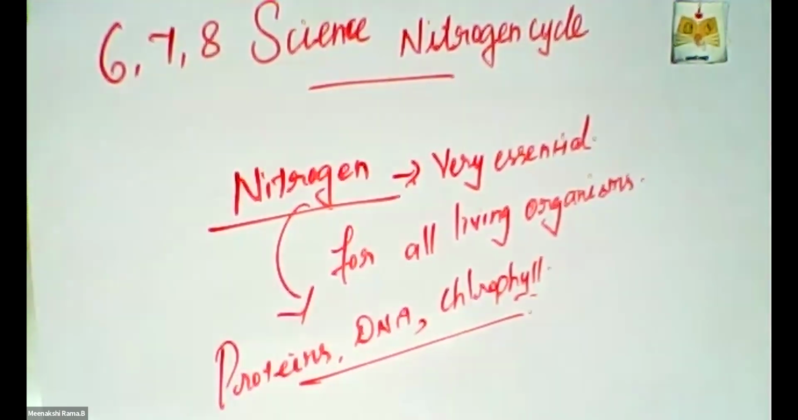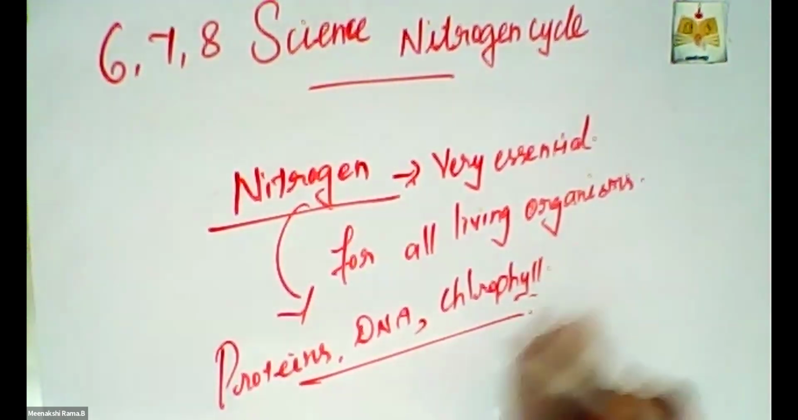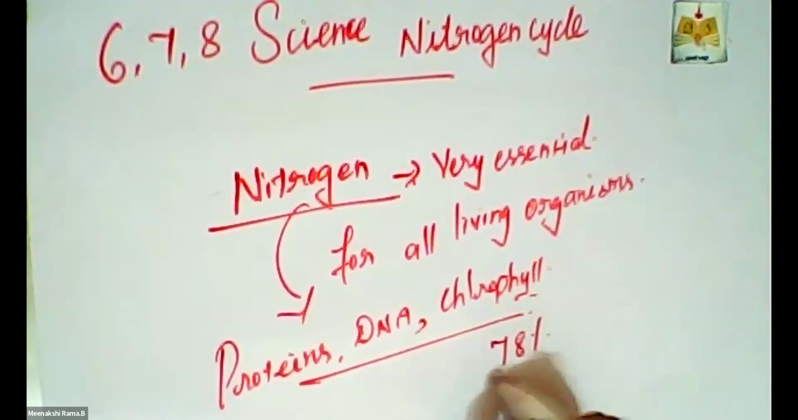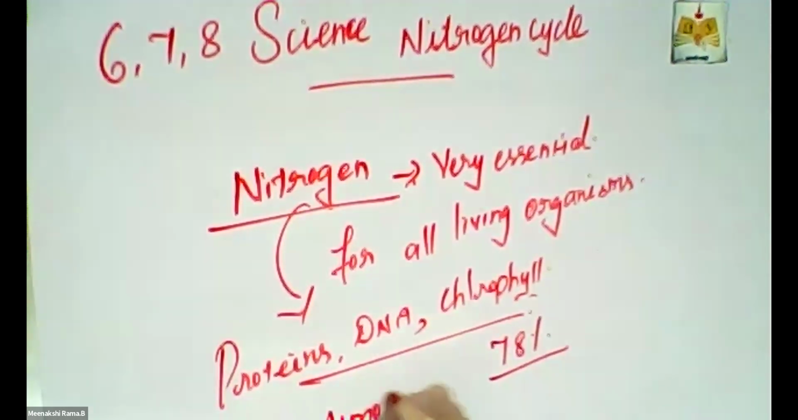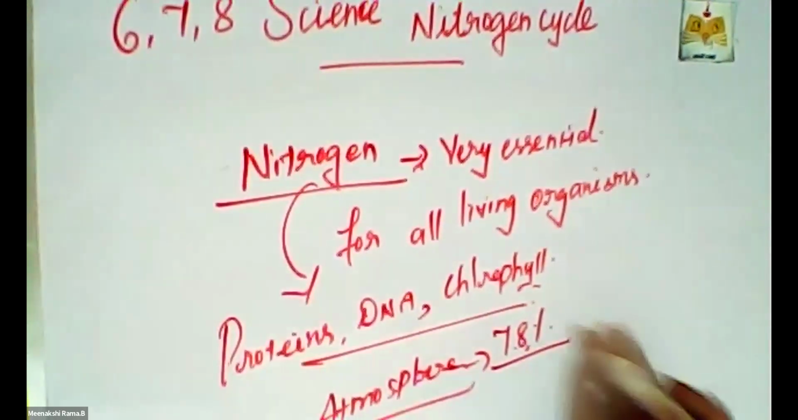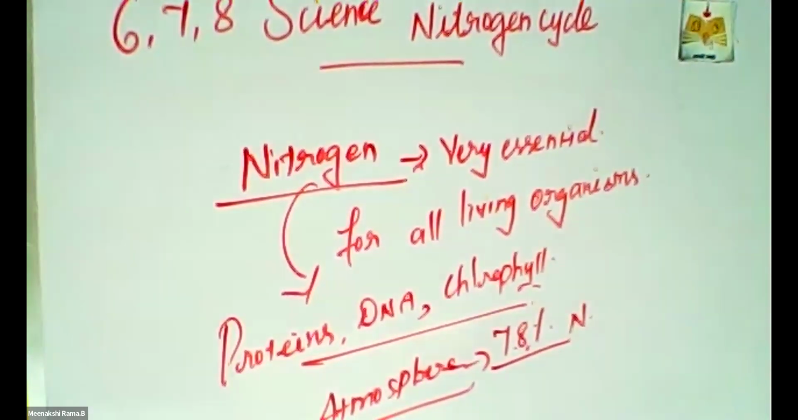So, yes, nitrogen is already present in the atmosphere. Do you know the percentage? How much percentage of nitrogen is present in our atmosphere? Yes, this is one of the important questions. 78 percent. The atmosphere is the richest source of nitrogen, containing about 78 percent. Yes, the atmosphere contains 78 percent of nitrogen.